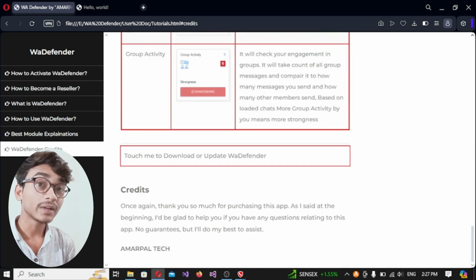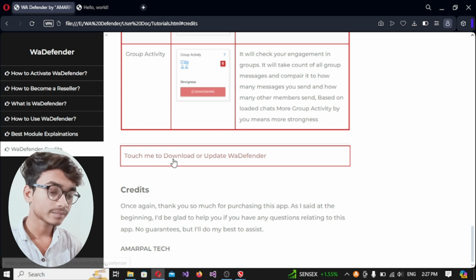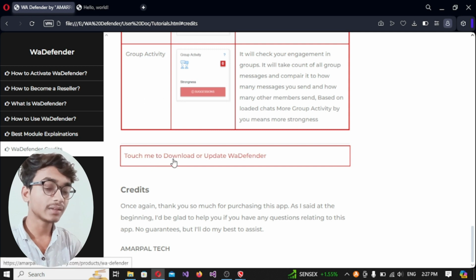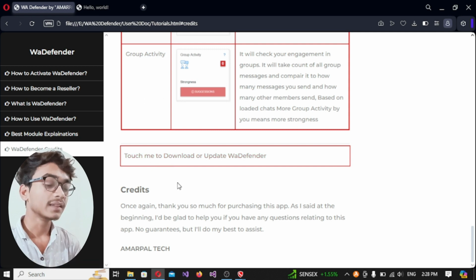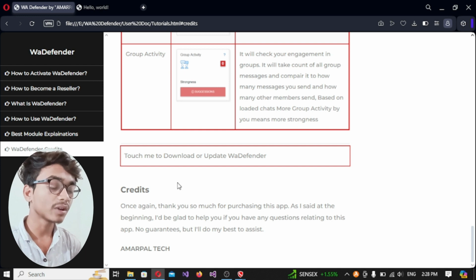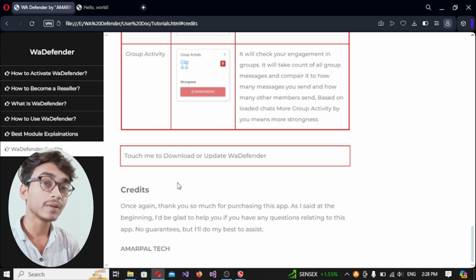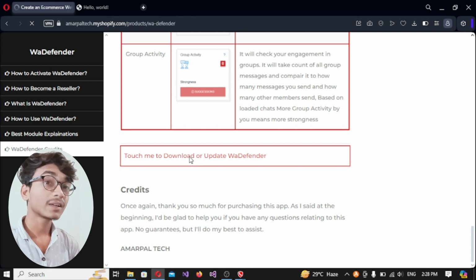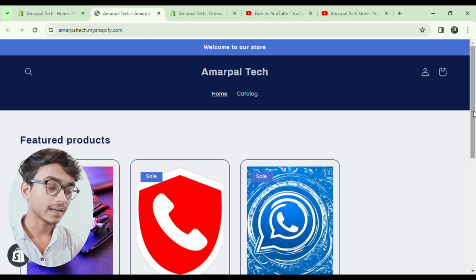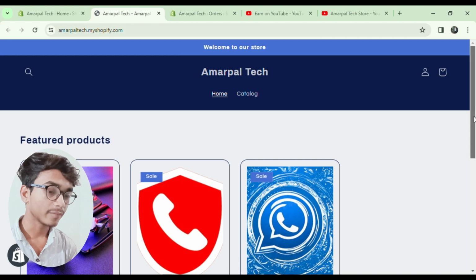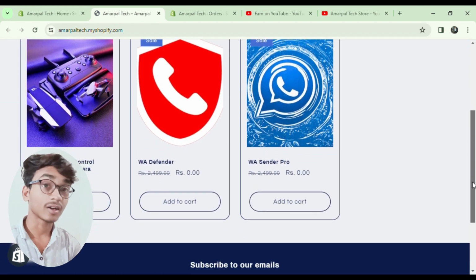Okay, so I also want to tell you, if in the future the software is updated, how can you get it? You can get it from here. You need to click on the WA Defender credits. Then here you can see "touch me to download or update WA Defender". If you click on it, it will redirect you to our official site, where you can go and download or update it.